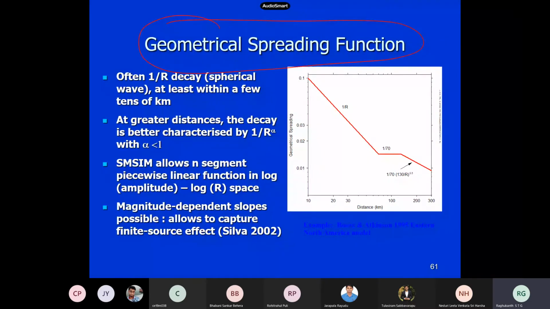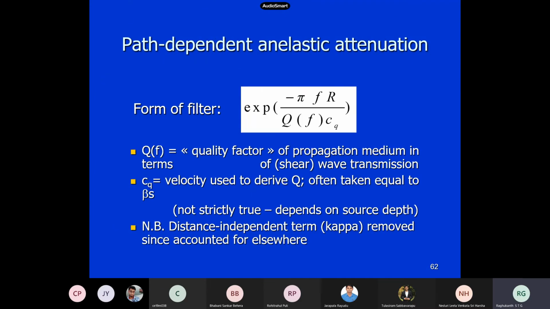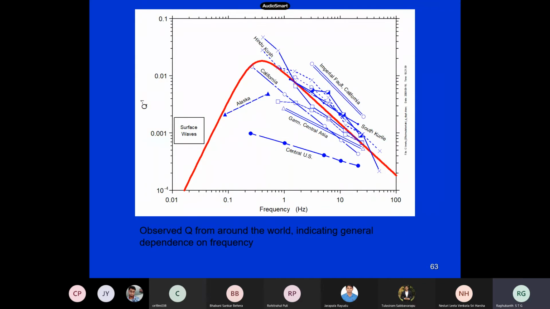People have found out from the data that initially it's 1 by R up to 50 kilometers, then it remains constant, then it becomes 1 by root R. Some complicated forms have come up actually. Then for anelastic damping, I told you that we use frequency dependent damping. So this is how it looks.